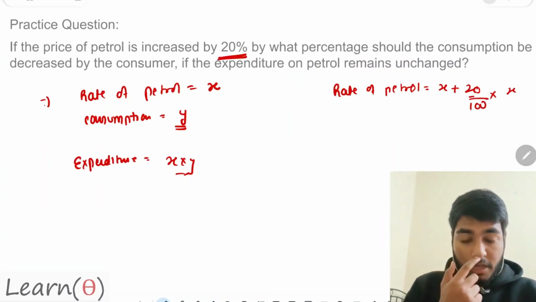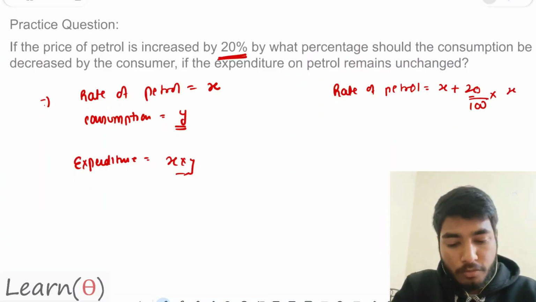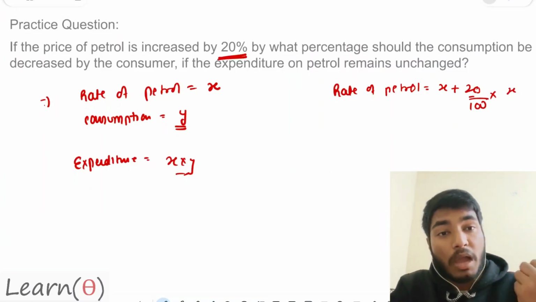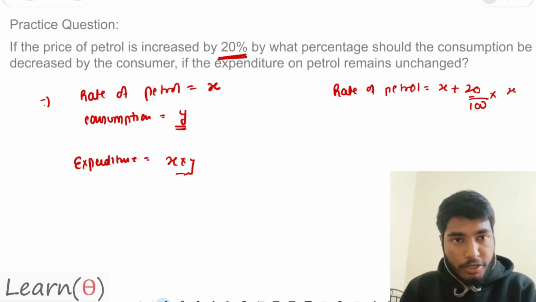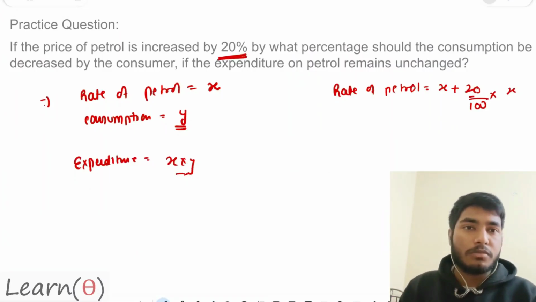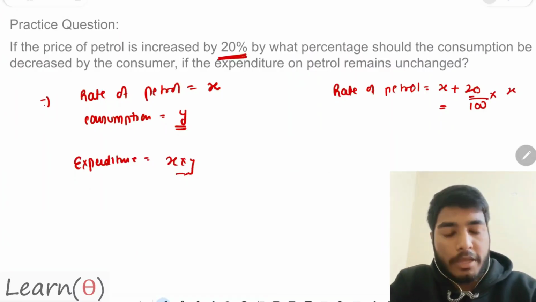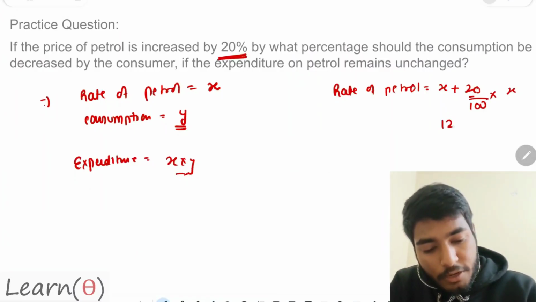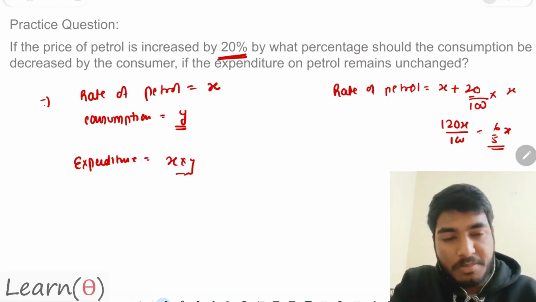So what you are getting is how I have calculated the new value, because it is telling increased by 20%. Increased by 20% means earlier it was let's say 100 rupees. Now it is increased by 20%. So that means 100 plus 20 of 100. In the same way, x plus 20 by 100 of x. That gives me a value of 120x by 100, that is basically 6 by 5 x. So the new rate of petrol is 6 by 5 x.